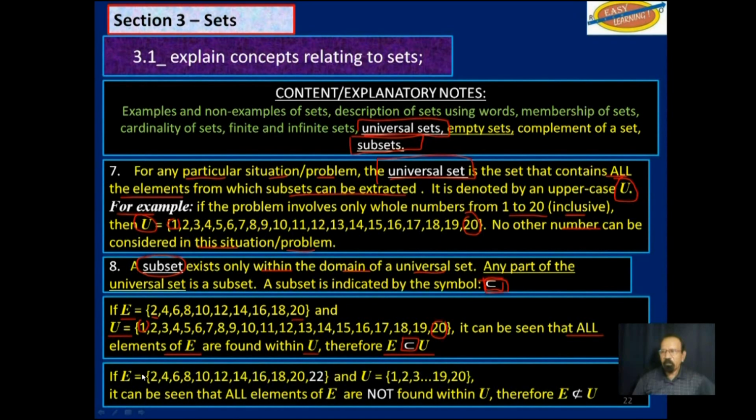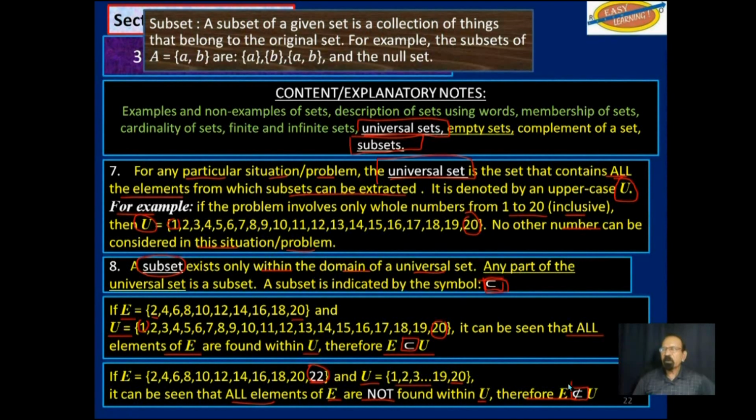If E are the even numbers from 2 to 22 inclusive, and U is that universal set we had up there, 1 to 20 inclusive, it can be seen that not all elements of E are found in U. There's a problem with this 22 here. Therefore, E is not a subset of U.